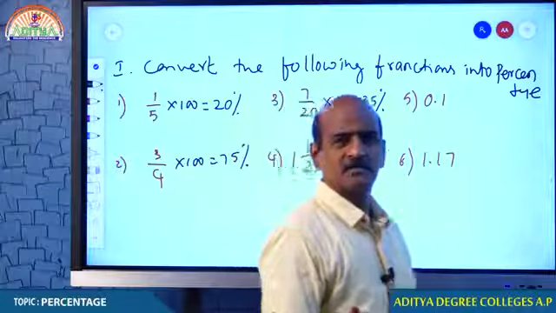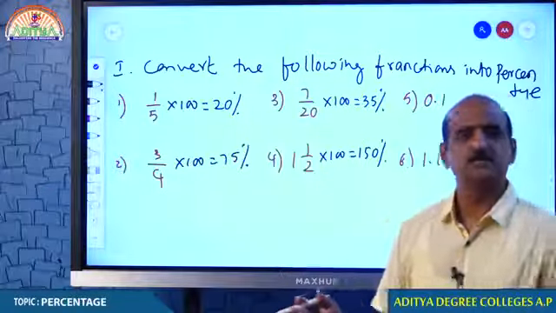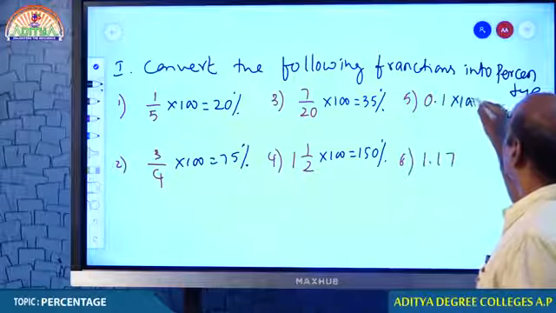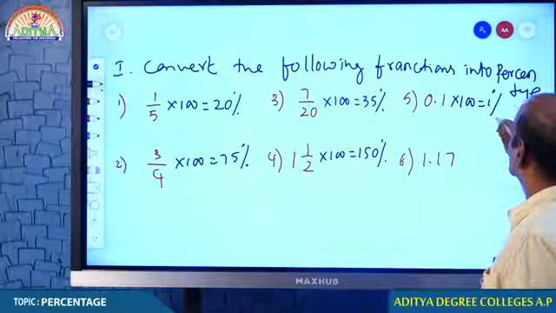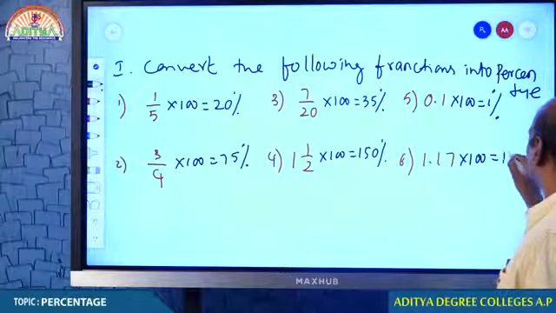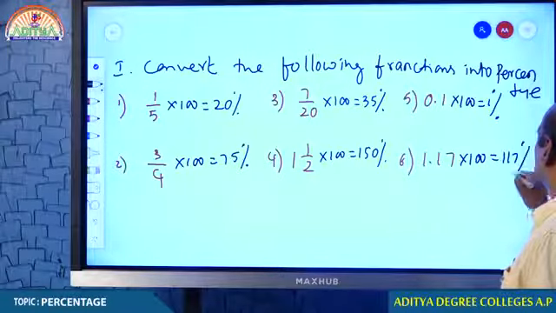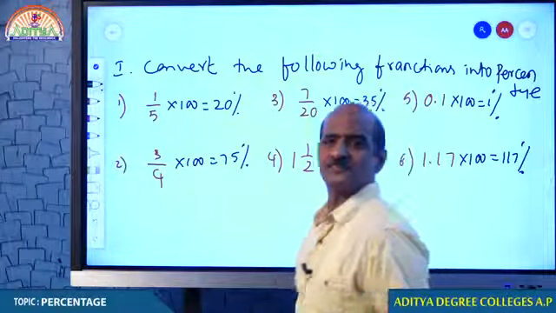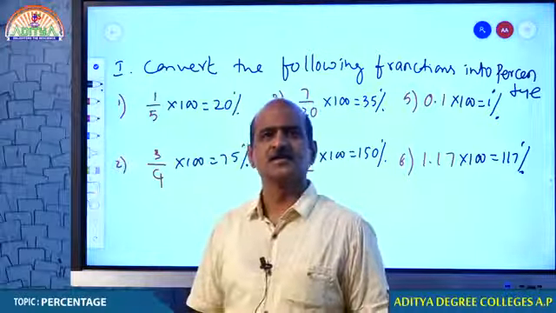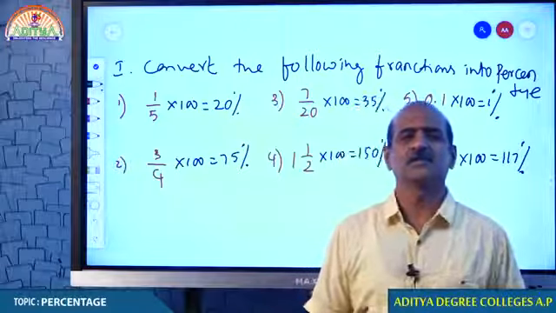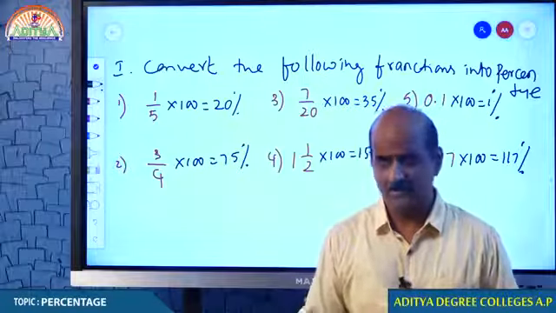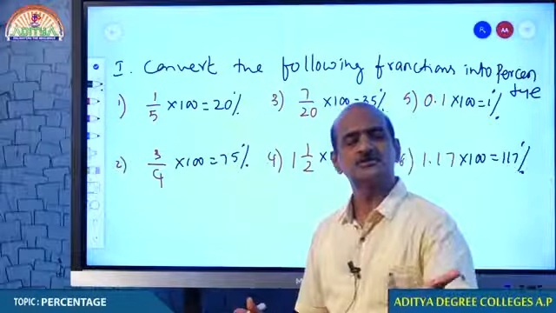Everything can be converted into percentage. All we need is to multiply by 100. 0.1 if you want to convert, that becomes 1%. 1.17 into 100, students, 2 decimals, 2 zeros. They both get cancelled, 170. So, in one line, if I have to be very fair to you, I can only say that any fraction can be converted into percentage by multiplying by 100. You understand that? Come on students, model number 2.